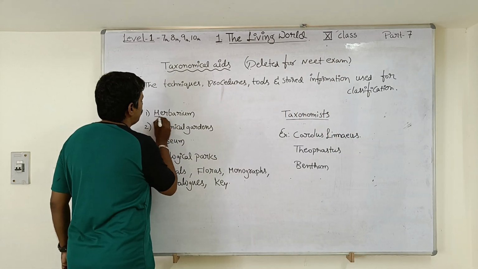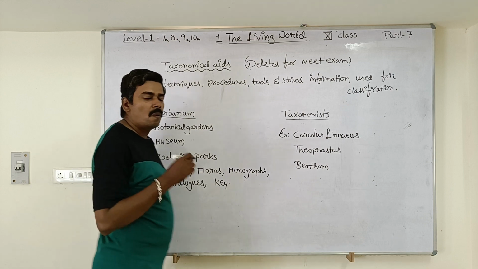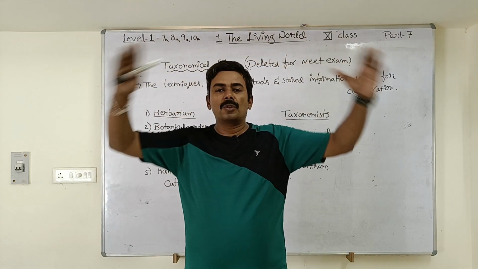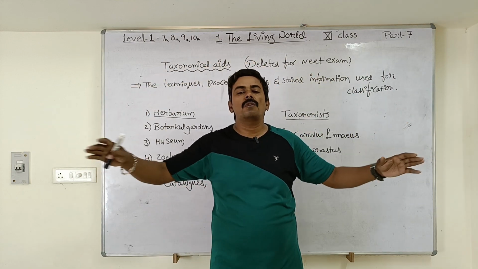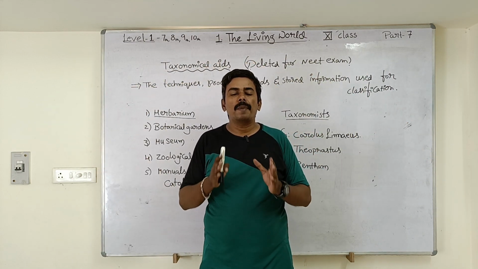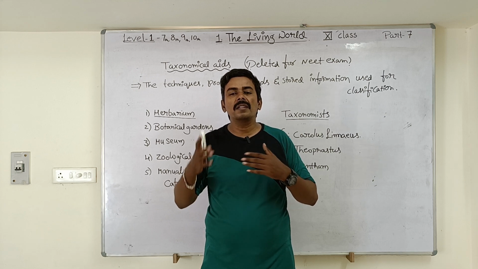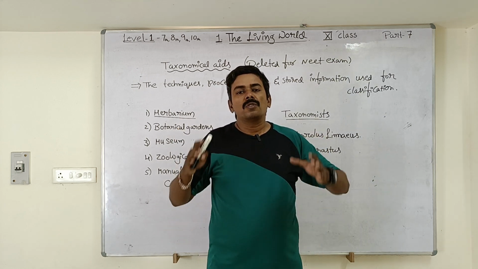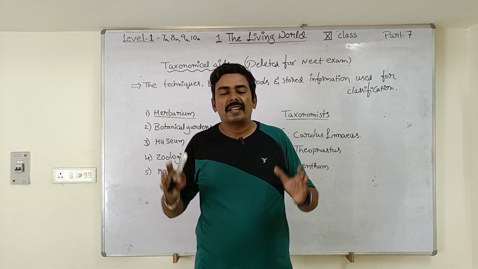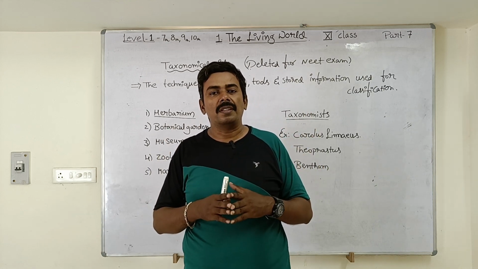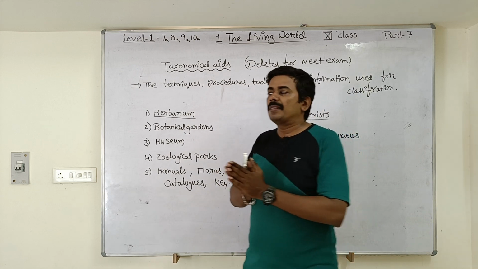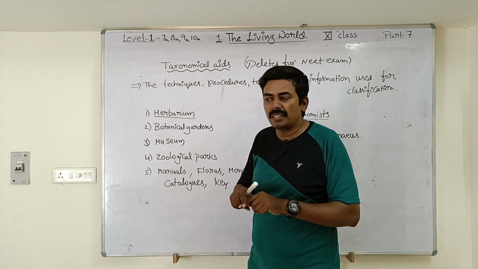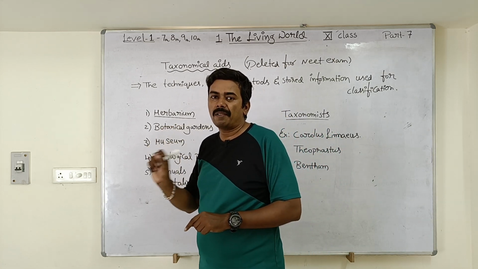Okay, start with the first taxonomic aid, herbarium. What is a herbarium? You can imagine a herbarium as a big storehouse. In that storehouse there will be preserved plant specimens, several hundreds and thousands of them. These plant specimens will be used as a reference for classification. They will be preserved on special chart sheets in which all the details of that plant will be written.